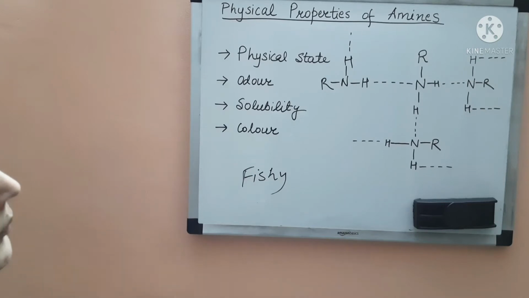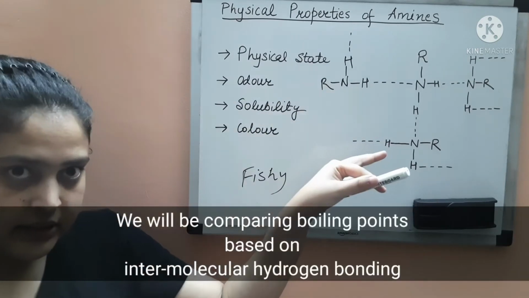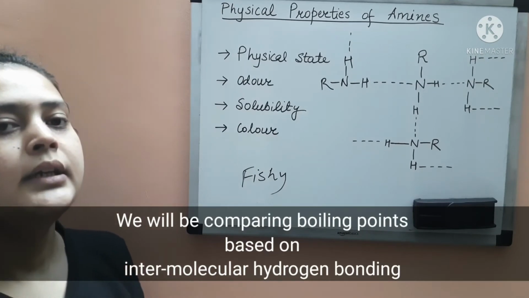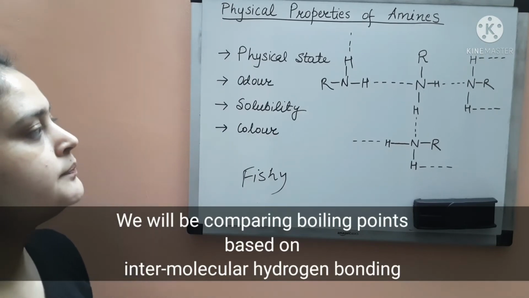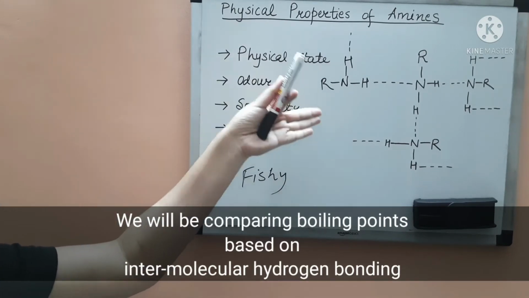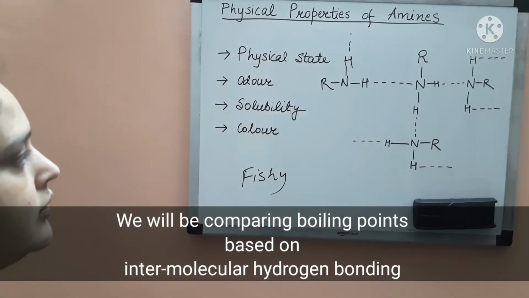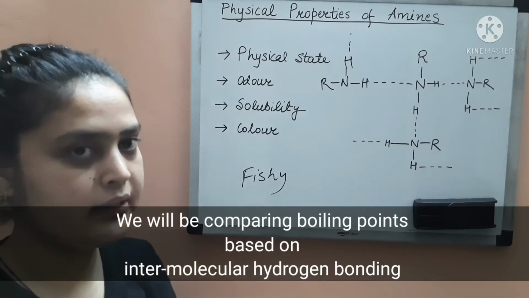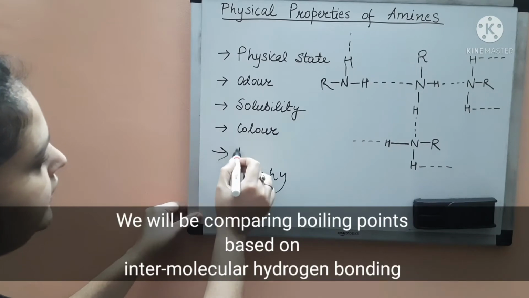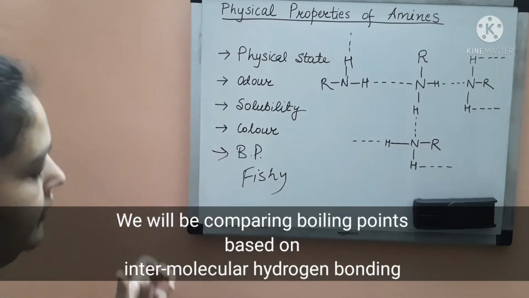Now we will compare the solubility of amines with alcohol, ether and alkane, and among primary, secondary and tertiary amines, to see which will have the highest solubility. Also we will be talking about the boiling point based on the solubility, right?